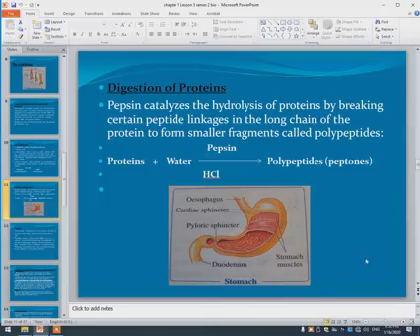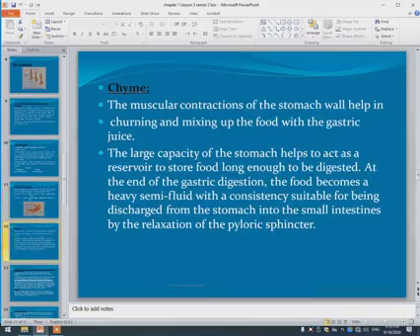You can see in front of you the photo of the stomach. It's a muscular sac surrounded by two sphincters, the cardiac sphincter between the esophagus and stomach, and the pyloric sphincter between the small intestine and the stomach. The food after that is called chyme.